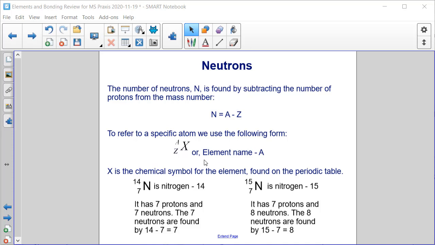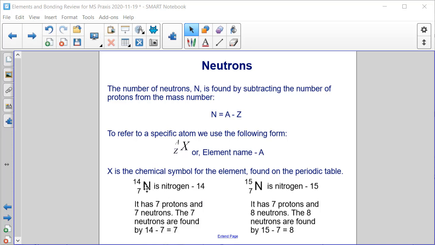Or we might say the element name with a dash and then the mass number following it. So let's look at an example. This is nitrogen, N. So is this, nitrogen, N. Nitrogen by definition has 7 protons. So we have the Z here, 7 protons.